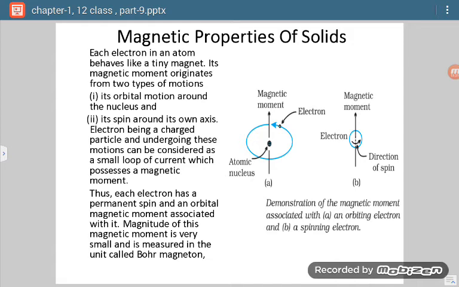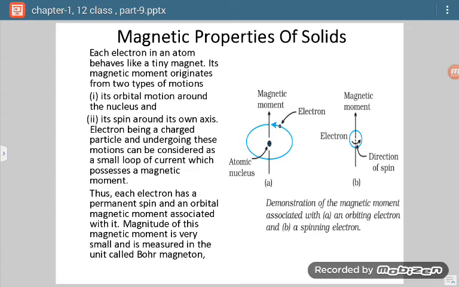Now see from the diagram you can see that an electron moves around in 2 ways. It moves around its own axis also, and it moves around the nucleus also. So because of the electron's 2 types of motions, what happens? There is development of magnetic moments. It is just like you have learnt dipole moment. Dipole moment exists for polar molecules.